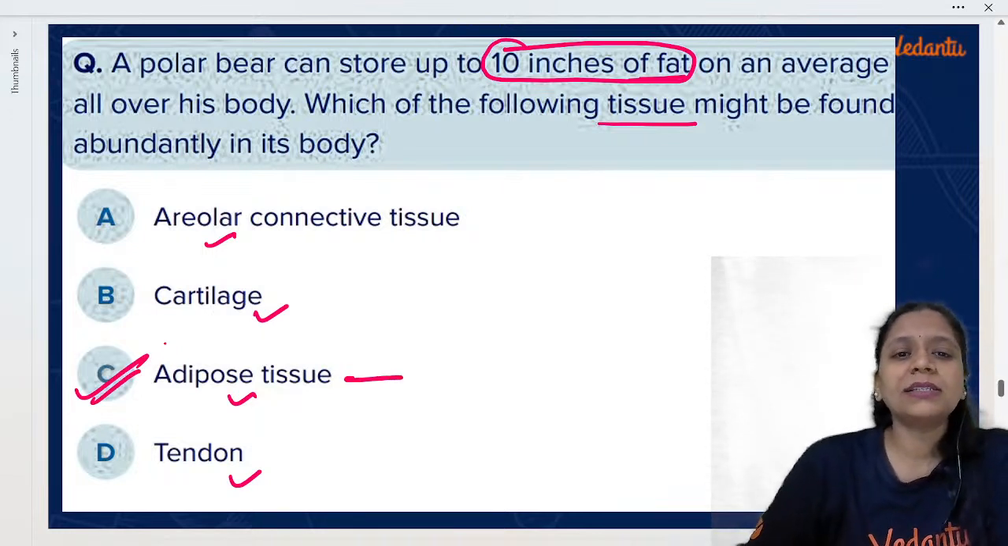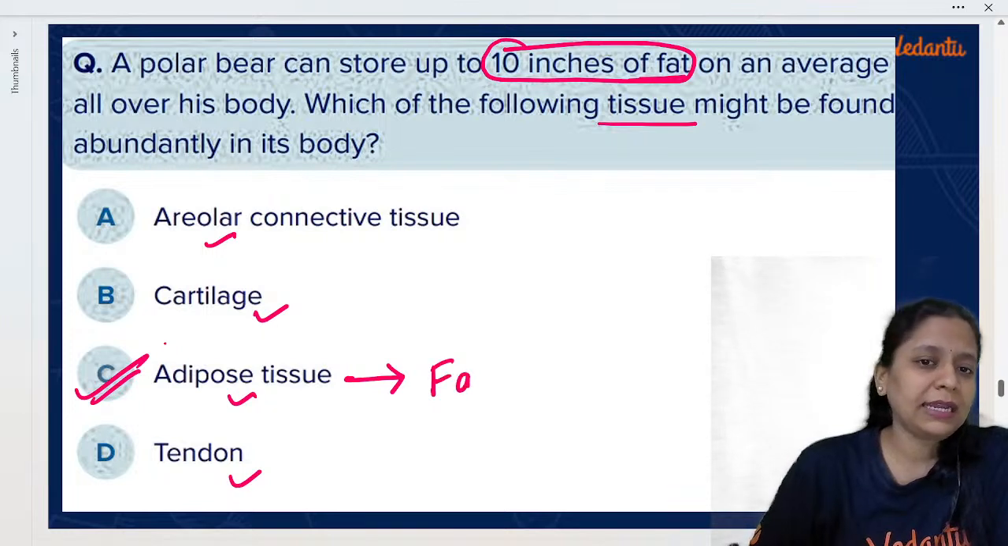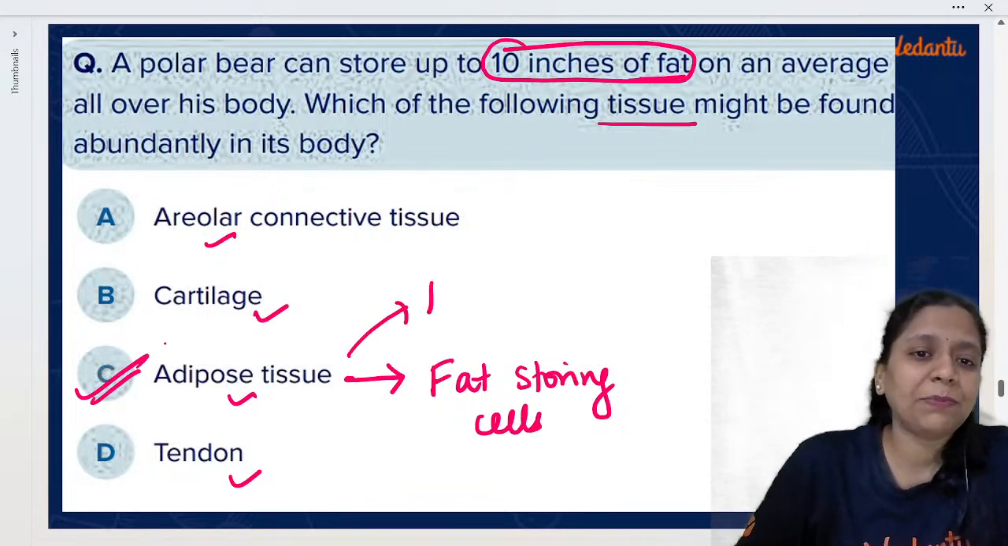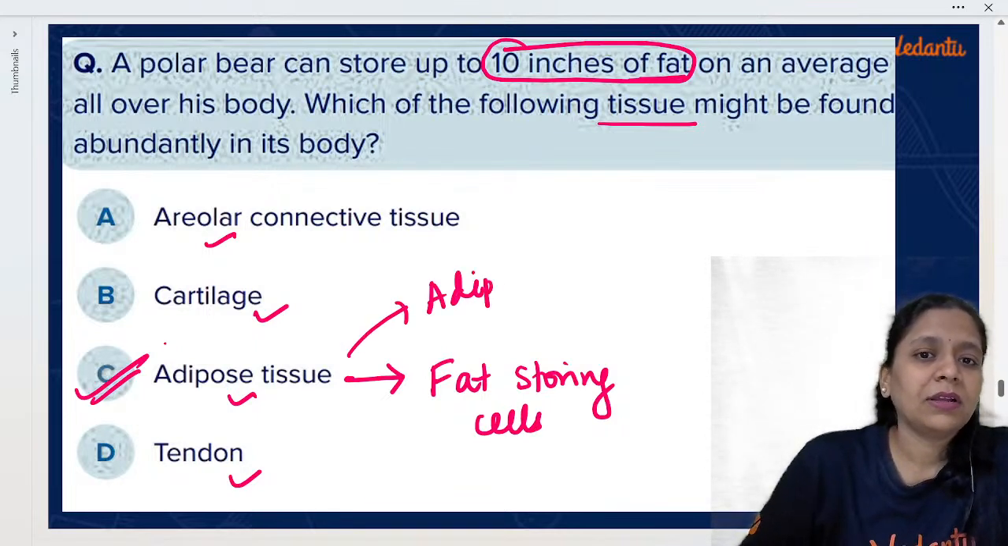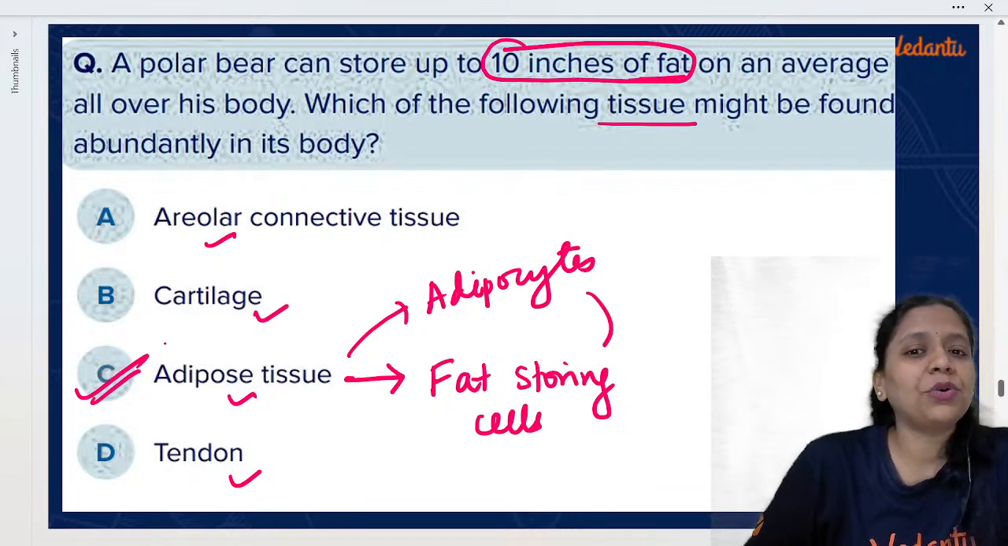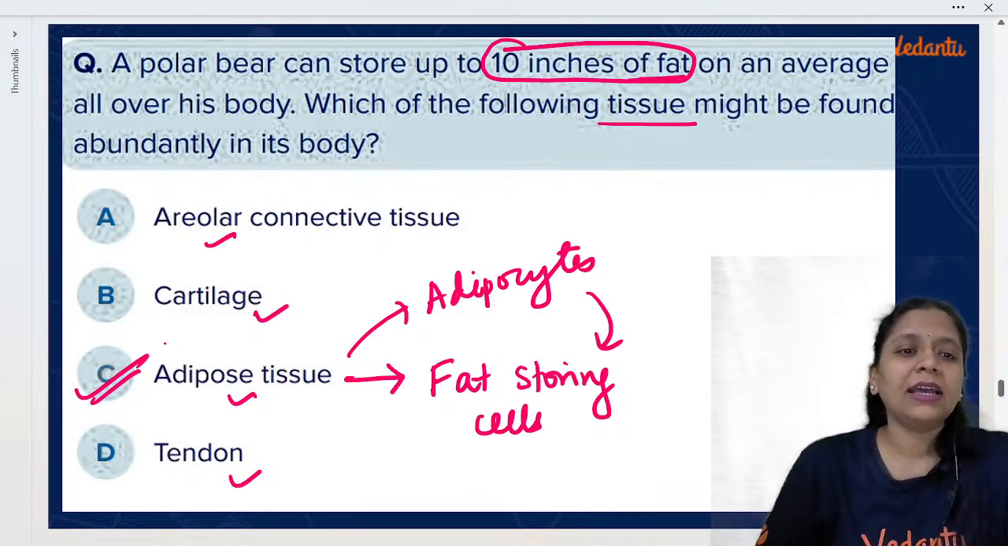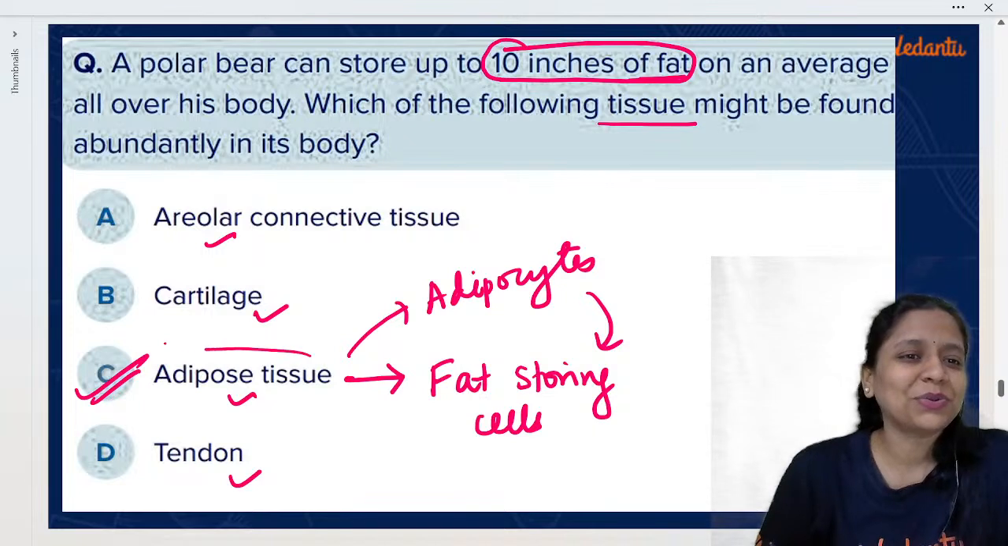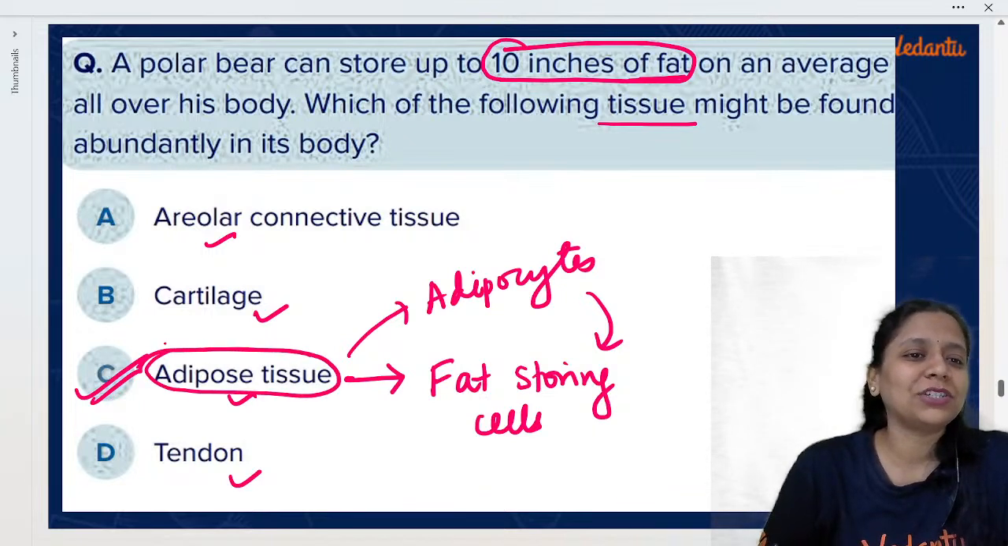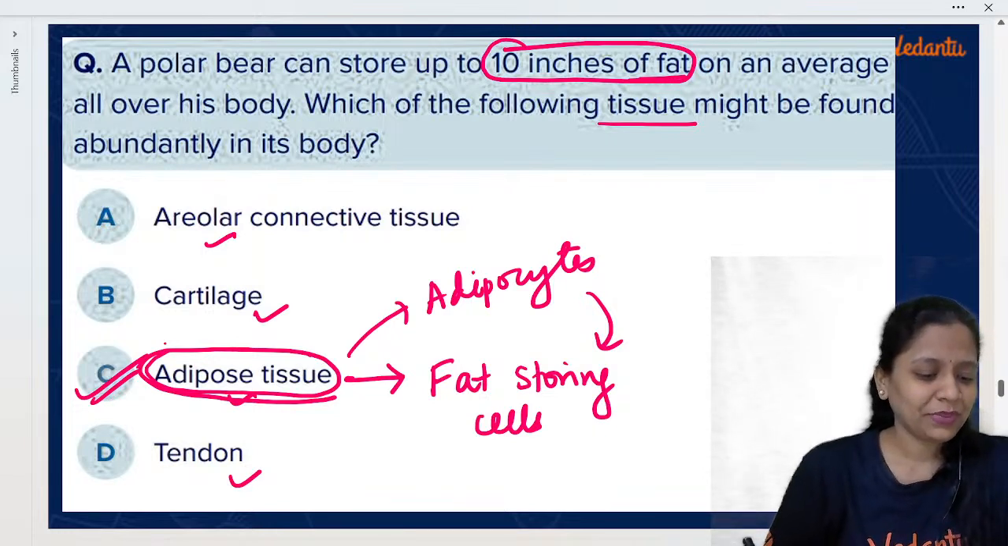Okay, because adipose tissue has fat storing cells. They have cells called adipocytes and these are storing the fat. That is why adipose tissue will be more in polar bear. Okay, yes Muzib, correct. Muzib, your answer is correct, adipose tissue.